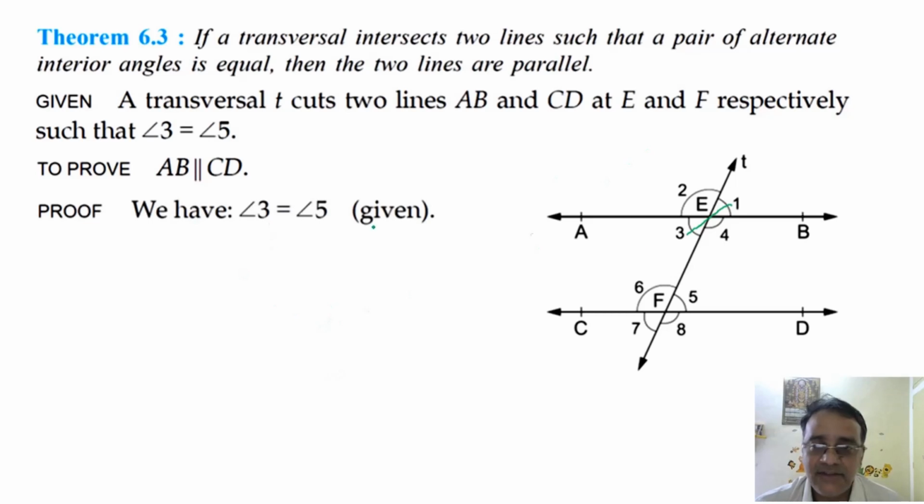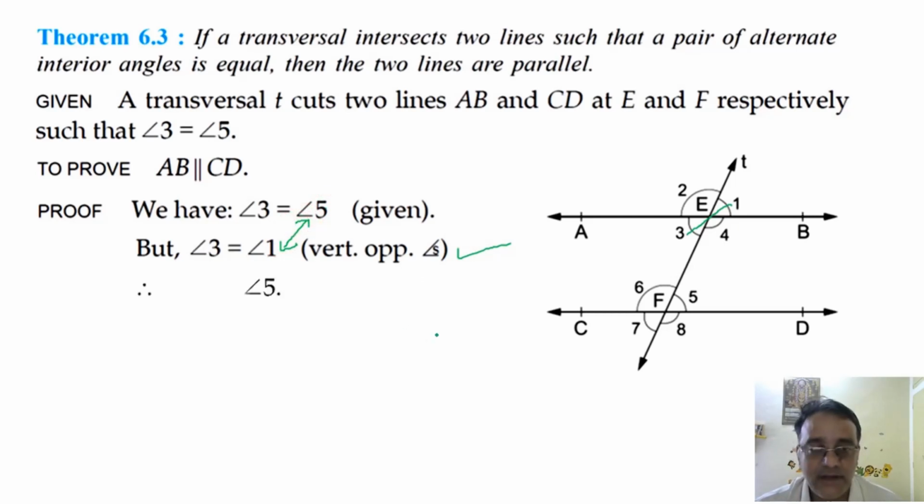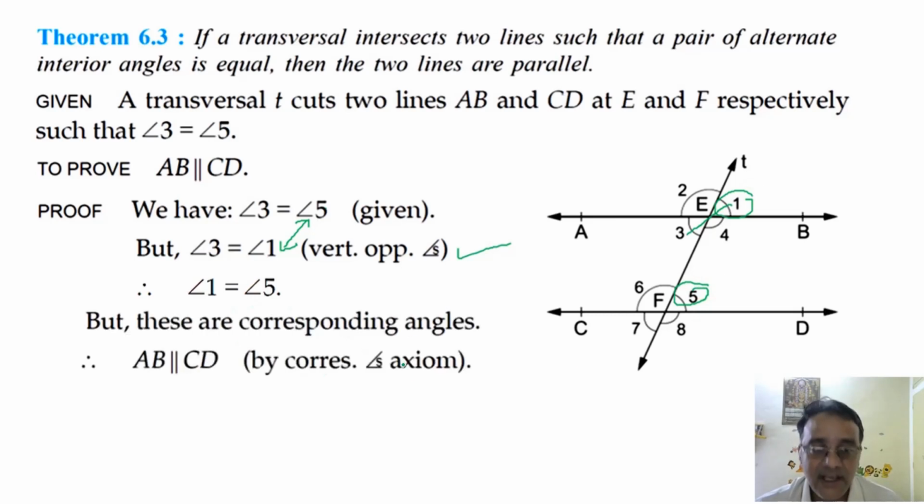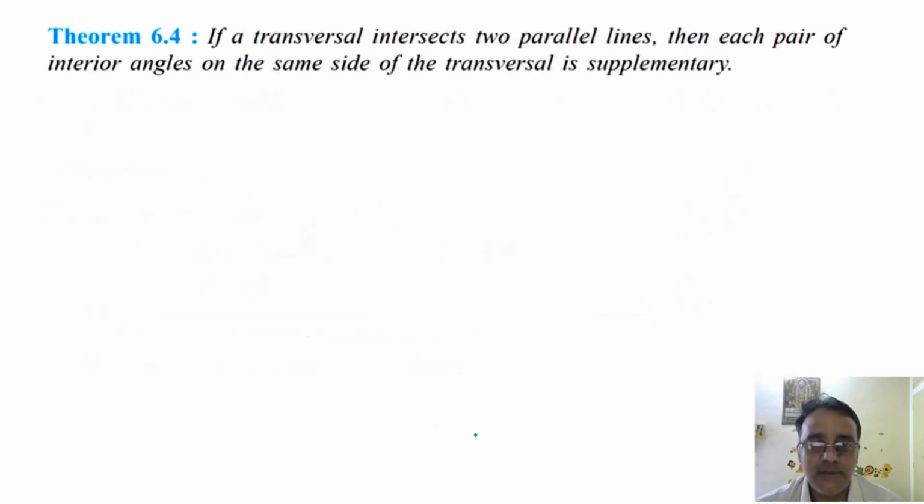So angle 3 is equal to angle 5, it is already given, and angle 3 is equal to angle 1, vertically opposite angles. So from these two we can conclude that angle 1 is equal to angle 5. But these are corresponding angles. So therefore AB is parallel to CD by the corresponding angles axiom. Any doubt in this theorem? No, sir. Okay.